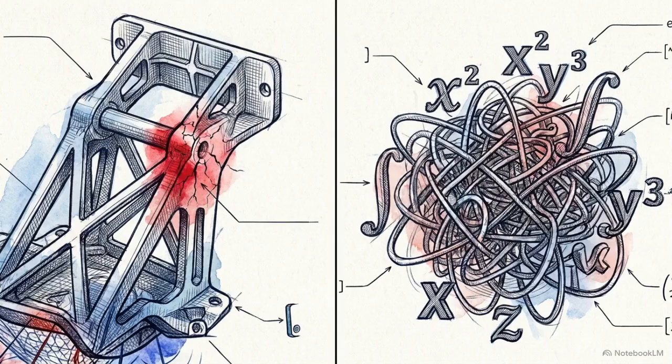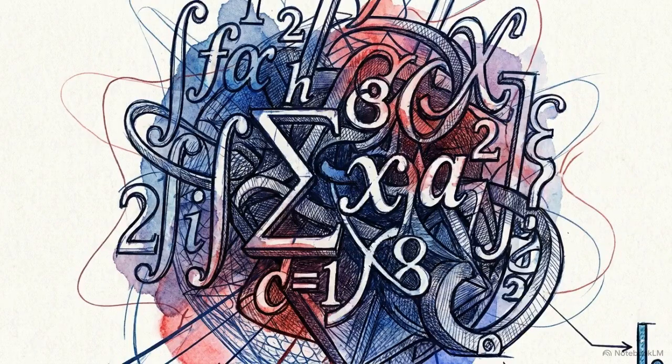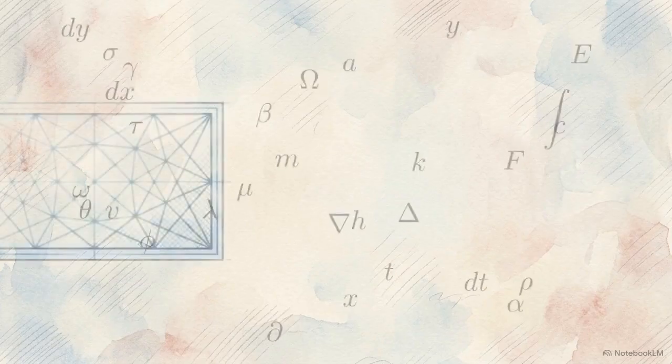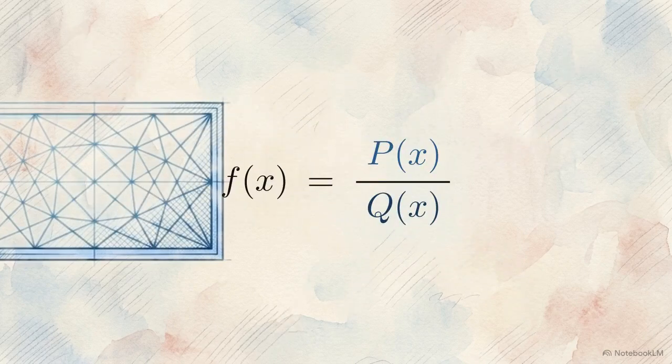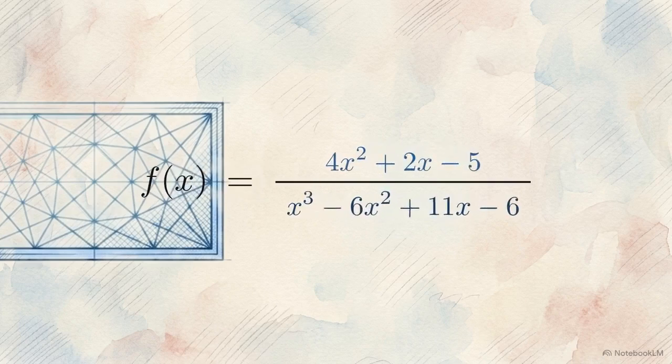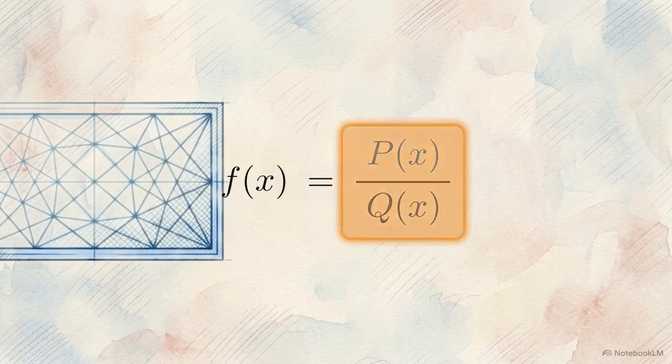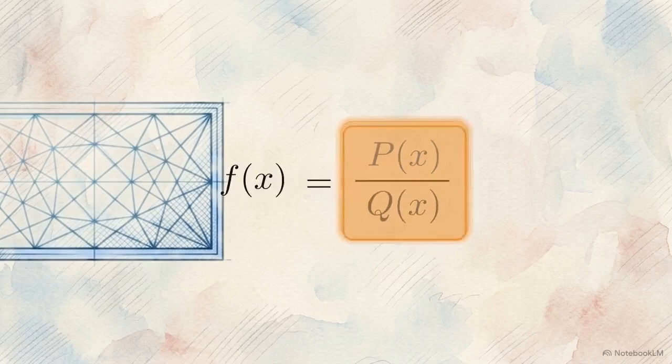When you translate that overlapping physical chaos into mathematics, you end up with highly entangled, coupled variables. The forces are inextricably linked together in a single system. On a chalkboard, that entangled system looks like this rational function, a dense polynomial divided by another polynomial. This represents all of those overlapping physical stresses locked into a single, non-trivial equation.